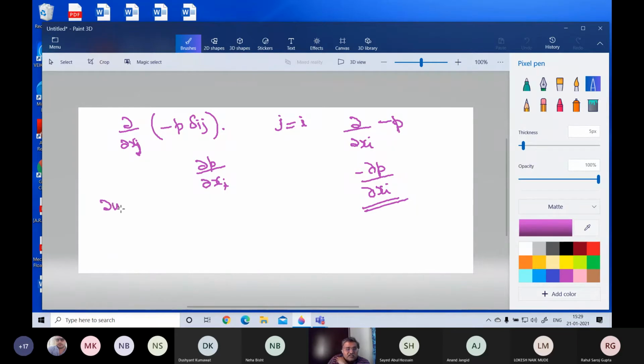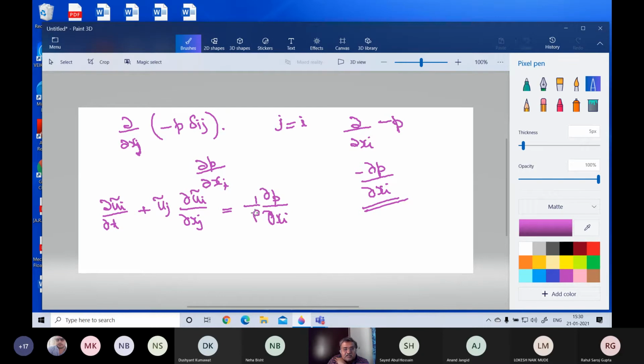Therefore, finally, that whole equation came down to dou ui by dou t plus uj dou ui by dou xj equals, from this manipulation, we got minus dou p. Actually, there is a rho term also somewhere here. I have missed a rho. There is a rho somewhere here. Minus dou p by dou xi. That's why this becomes xi, not j. All these other denominators are j, but this one alone is i. It is because of this translation that occurred. Minus dou p by dou xi.